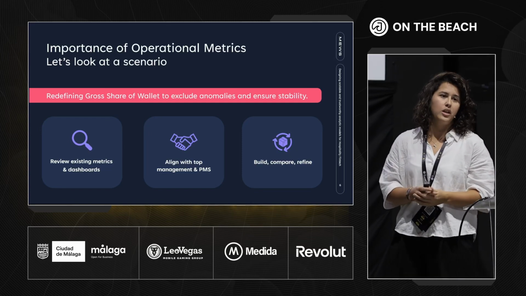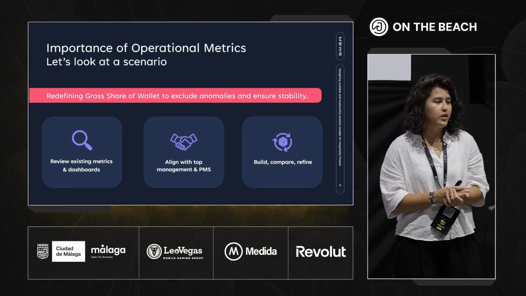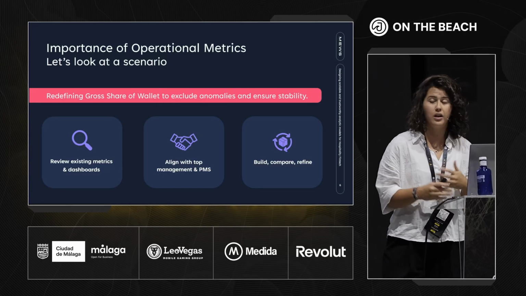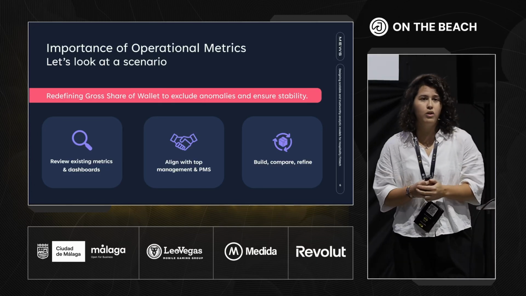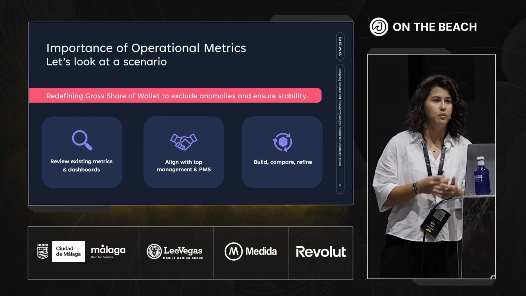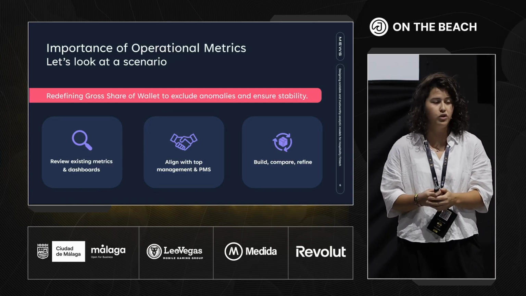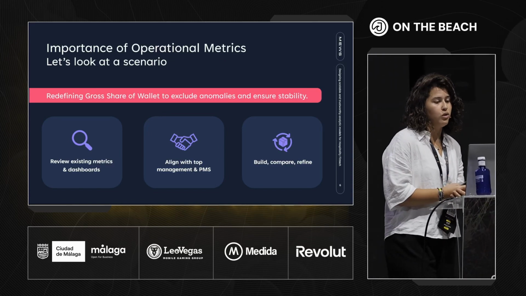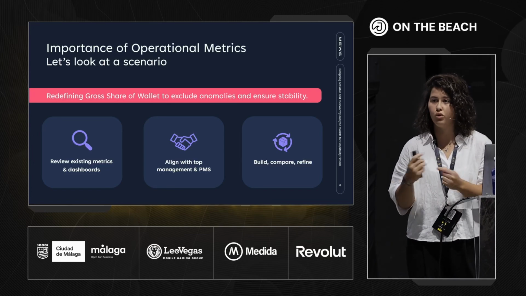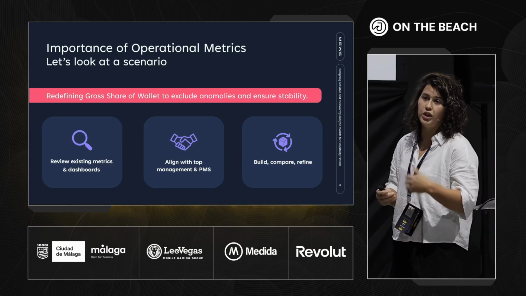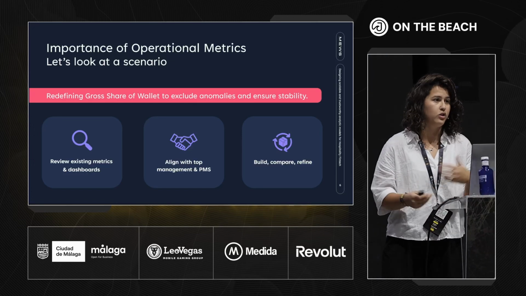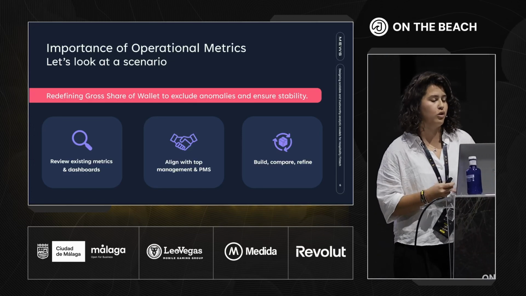Defining these operational metrics is one of the most critical points. The first thing that we should do is review our dashboards or our current metrics in case that we have them. And one of the key parts is speaking to the stakeholders, like top management and the PMs, because they know what drives the business decisions. Once we have done that, we should build these metrics. And once we have them built, in case we have already some metrics in place, we should compare them. In case there are some discrepancies that show up, we should investigate them. It could uncover some edge cases or some gaps with the old logic.